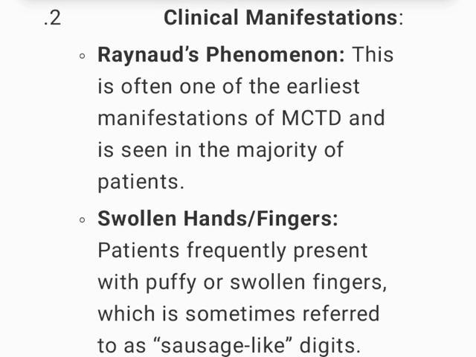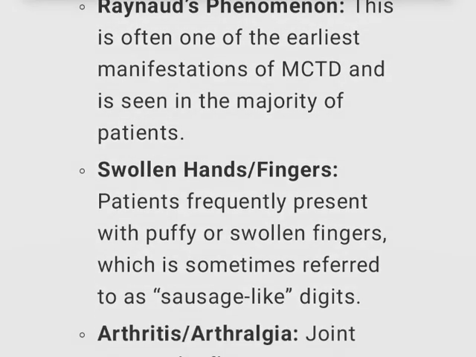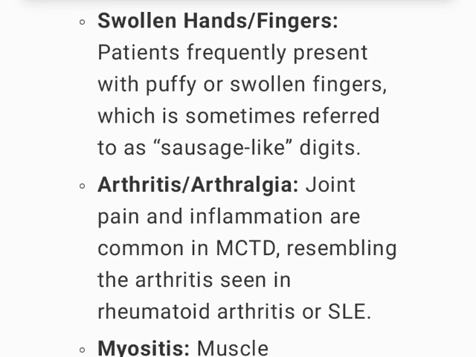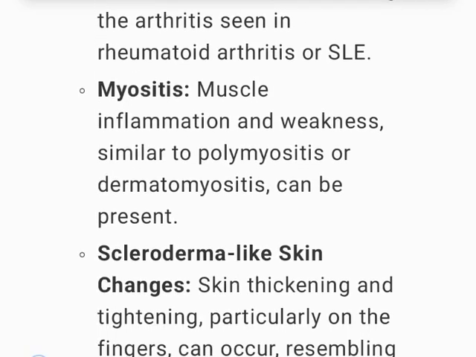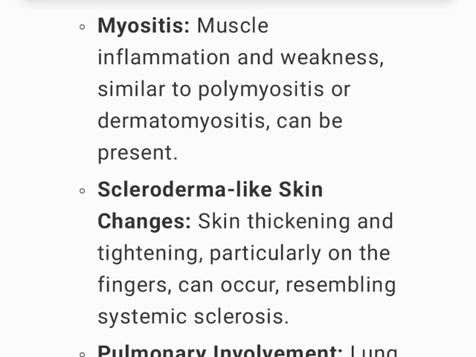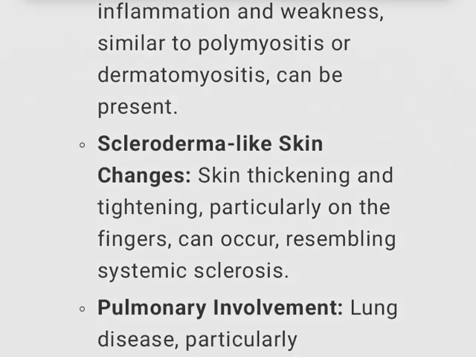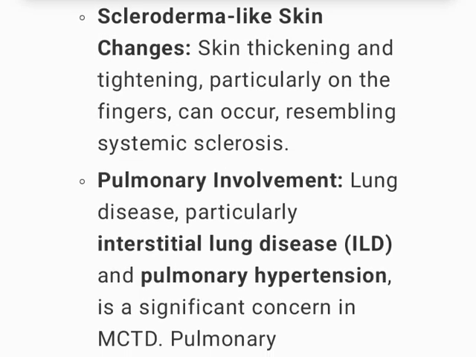2. Clinical manifestations, Raynaud's phenomenon. This is often one of the earliest manifestations of MCTD and is seen in the majority of patients. Swollen hands, fingers. Patients frequently present with puffy or swollen fingers, which is sometimes referred to as sausage-like digits. Arthritis, arthralgia. Joint pain and inflammation are common in MCTD, resembling the arthritis seen in rheumatoid arthritis or SLE. Myositis. Muscle inflammation and weakness, similar to polymyositis or dermatomyositis, can be present. Scleroderma-like skin changes. Skin thickening and tightening, particularly on the fingers, can occur, resembling systemic sclerosis.